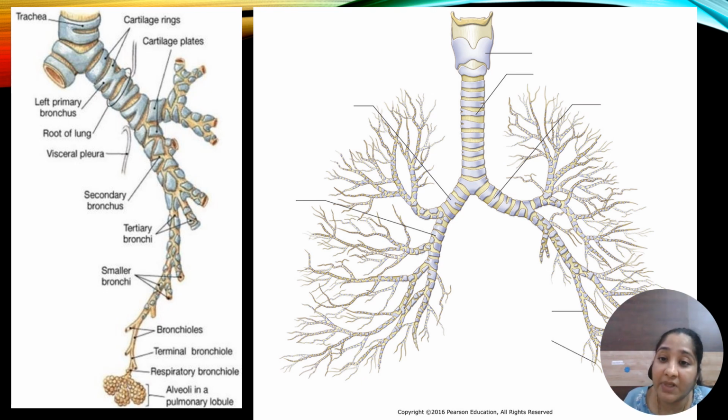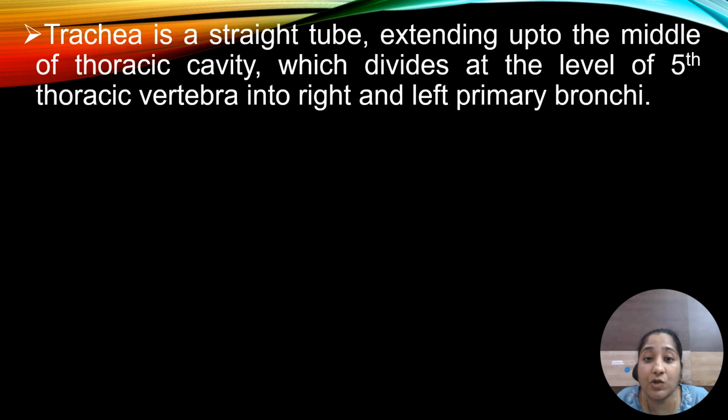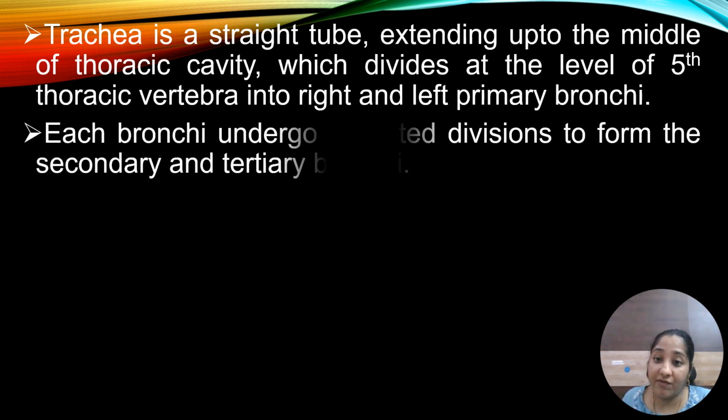Next, these are tree-like structures. This is the trunk. It is called an inverted tree, with the trunk and the branches going on dividing. The trachea is a straight tube-like structure extending up to the middle of the thoracic cavity, which divides at the level of the fifth thoracic vertebra into right and left primary bronchi.